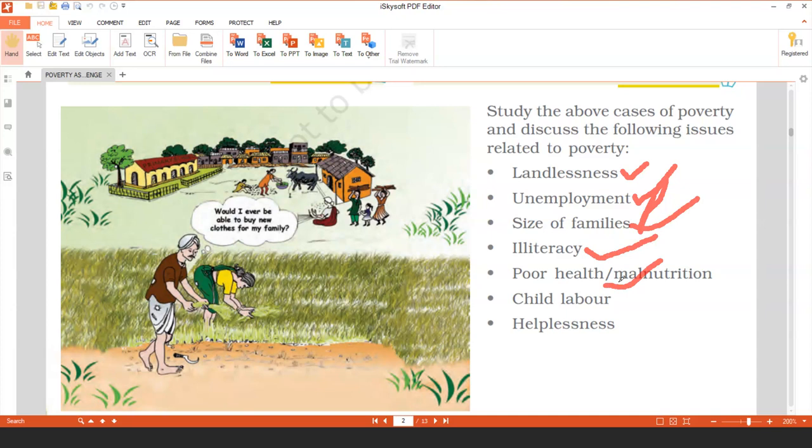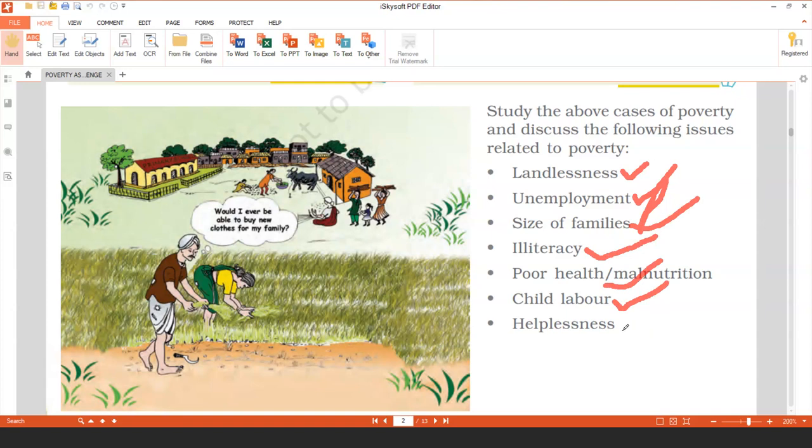Next point which is related with poverty is child labor. We have seen in the story a boy of 10 years old working as a child labor in a tea stall and just earning rupees 300 per month. Children below 14 years, if they work, are called child labor. But there is no other alternative way for that family. Their income is so low that they cannot afford to send their children to school. So children are made to work. If they are not working, then they will not be able to survive. So poverty is related with child labor also.